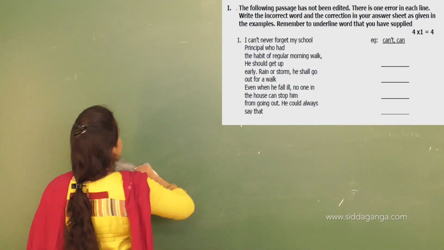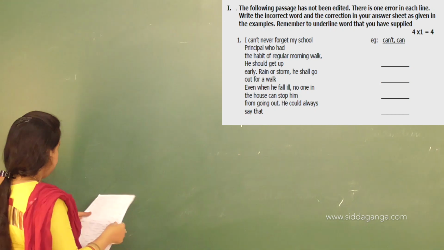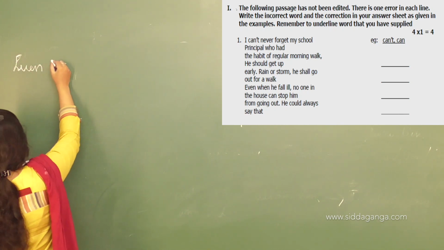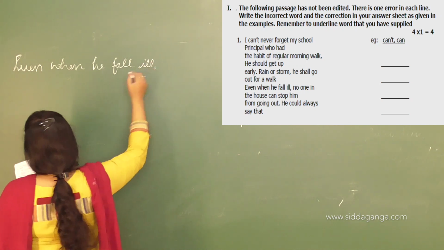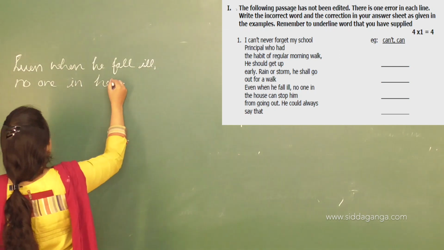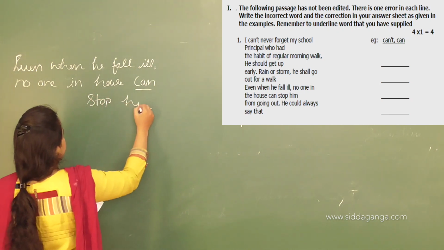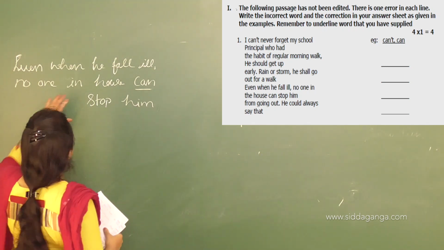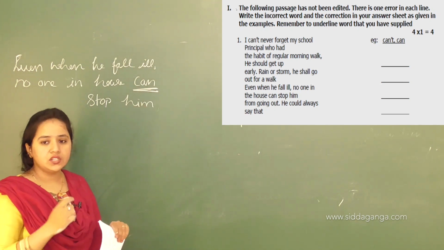Now, what is used for past habit here? So let's talk about the next sentence, that is, even when he falls ill, no one in the house can stop him. Okay. So in this sentence, you can see that the can is used for present tense, not past tense.